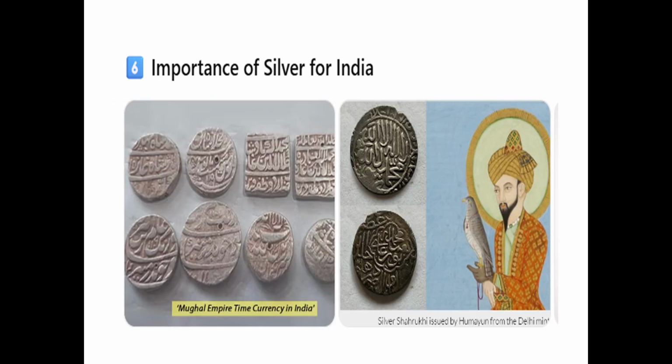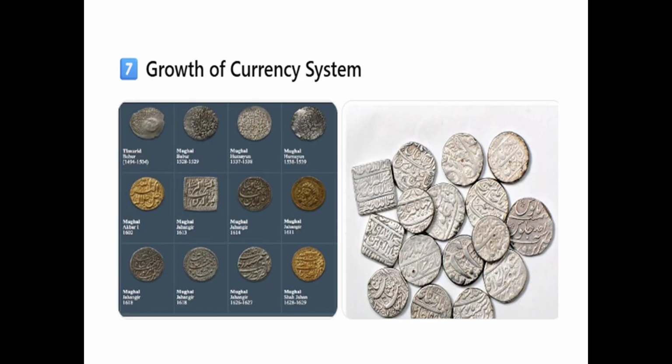Importance of silver for India. India did not have natural resources of silver, therefore the inflow of silver from trade was very beneficial for the Indian economy. Growth of currency system. Between the 16th and 18th centuries, there was stable availability of silver coins. The most important coin was the silver rupiah. This stability helped in minting more coins, increasing circulation of money in the economy. Meaning of minting: production of coins in the mint.